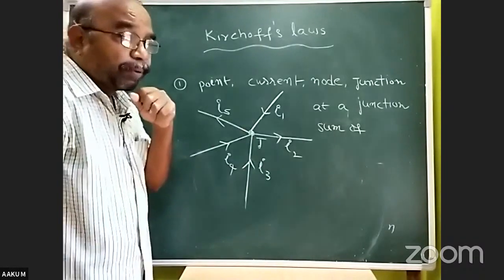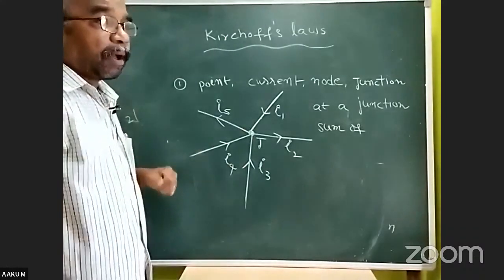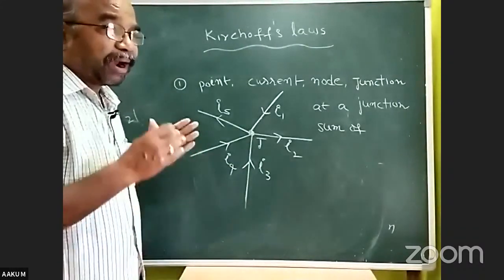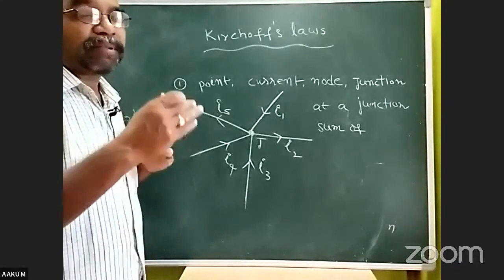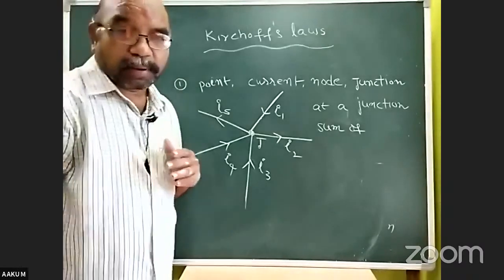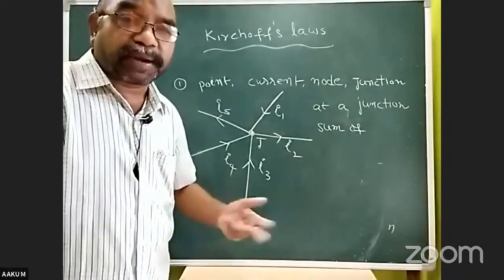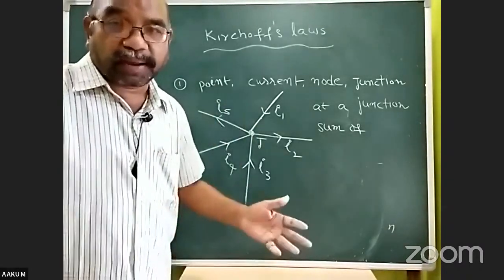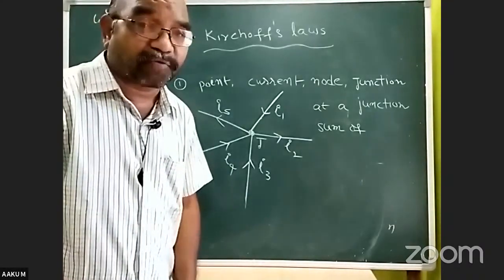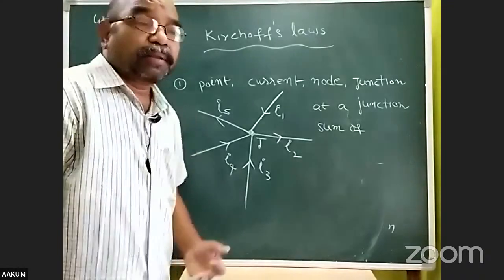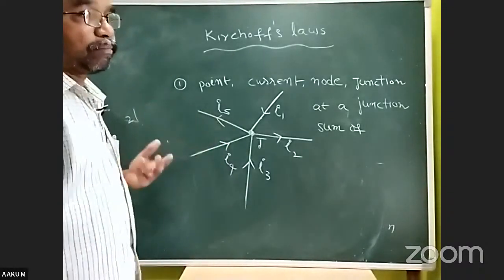What does algebraic mean? Algebraic sum means adding currents by giving proper signs. After giving proper sign to each current and summing them up, that is called the algebraic sum of electrical currents.